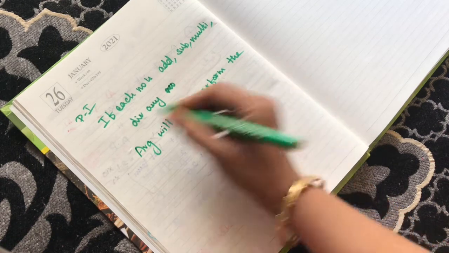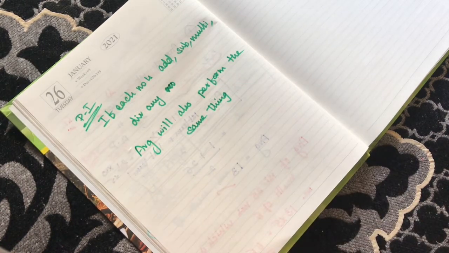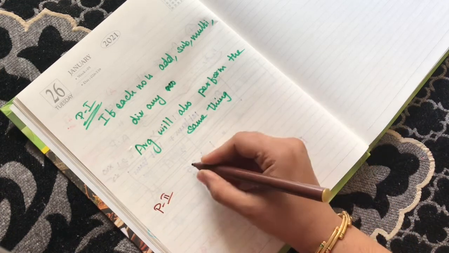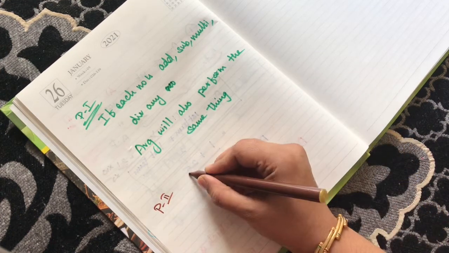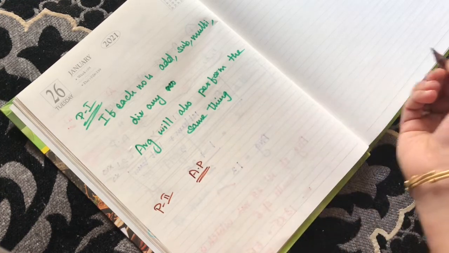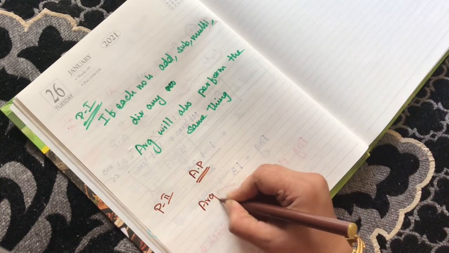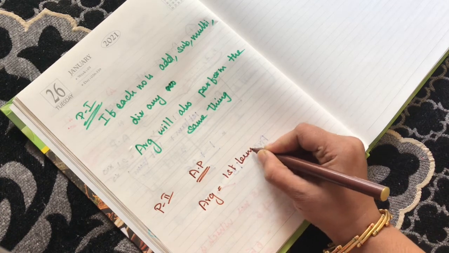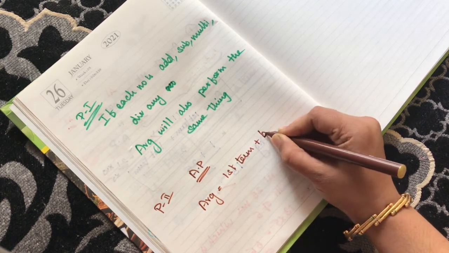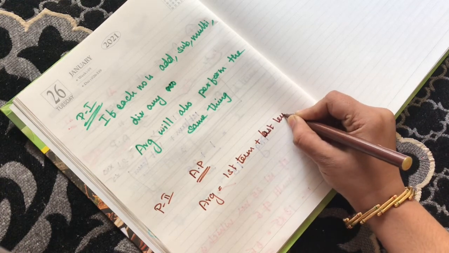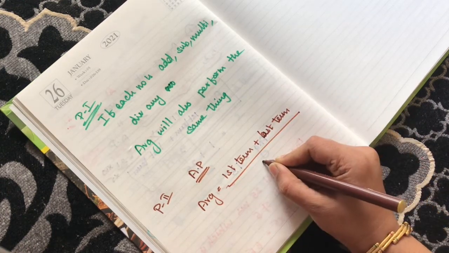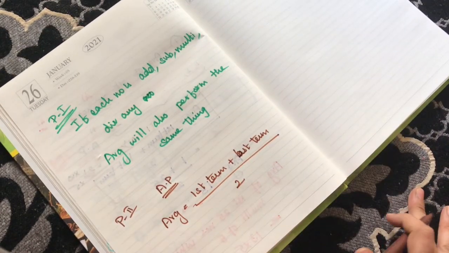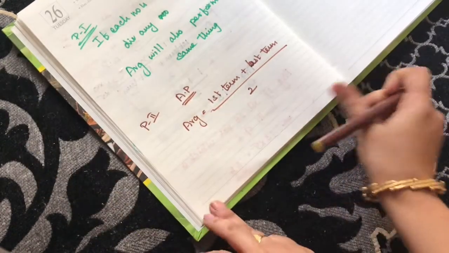This is property number 1. Then what is property 2? If the given numbers are in AP, then average will be equal to first term plus last term by 2. So this is the average.